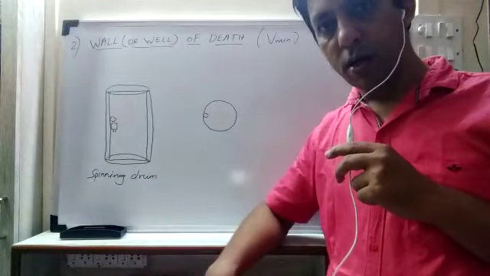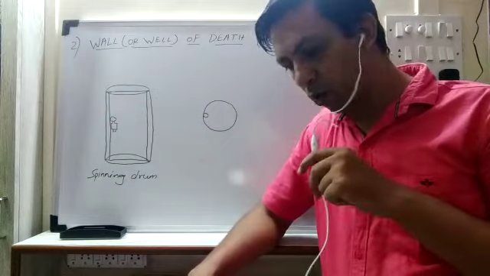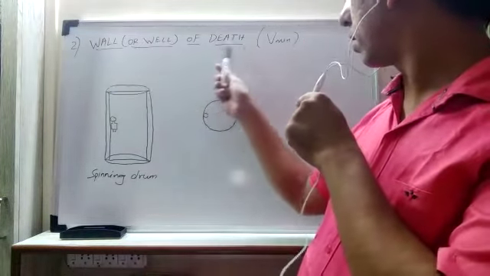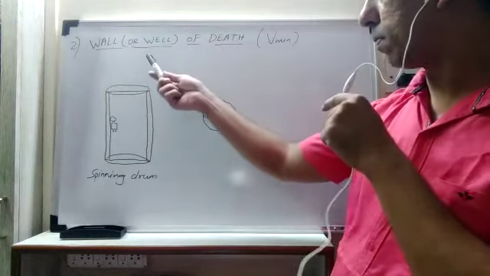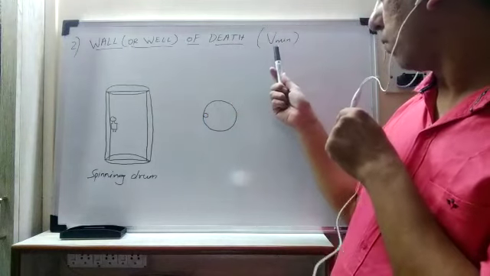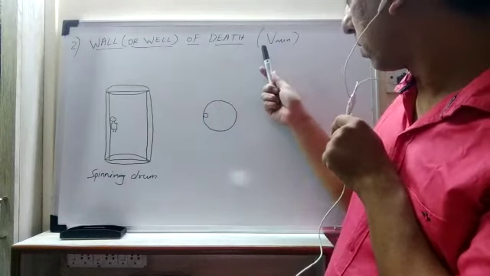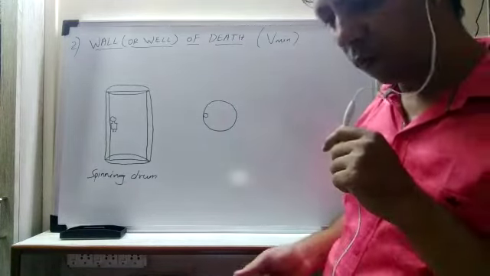Today we are going to learn about the second application of UCM, that is called the wall of death, or well of death. In this particular application, we are going to find out the expression for V minimum, that is the safest minimum velocity.